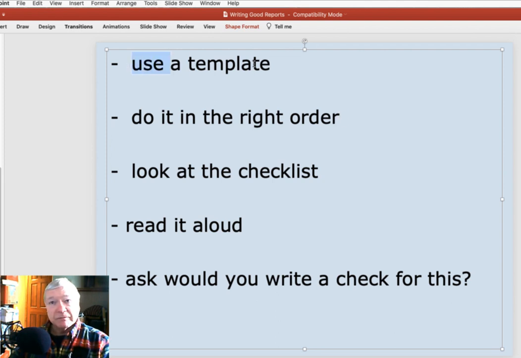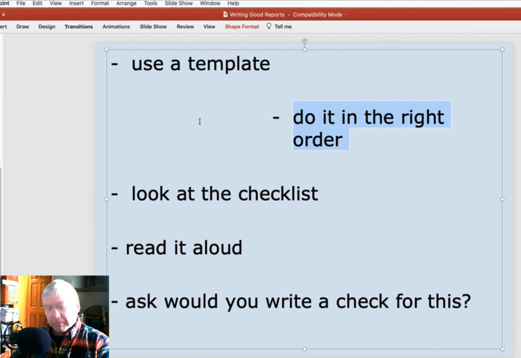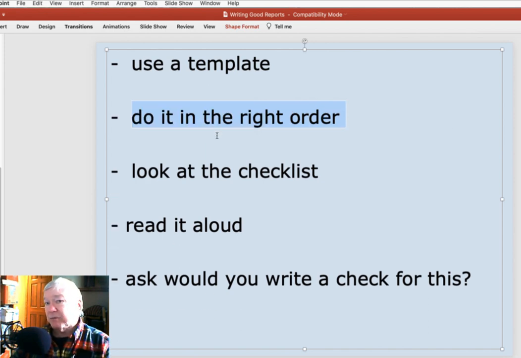So in your process, if you used a template and you did everything in the right order, writing your abstract last, for instance, and then maybe take a look at that checklist if you don't use it formally all the way through, just to make sure that you've got things well defined in each section. The next thing to do is to read it out loud.